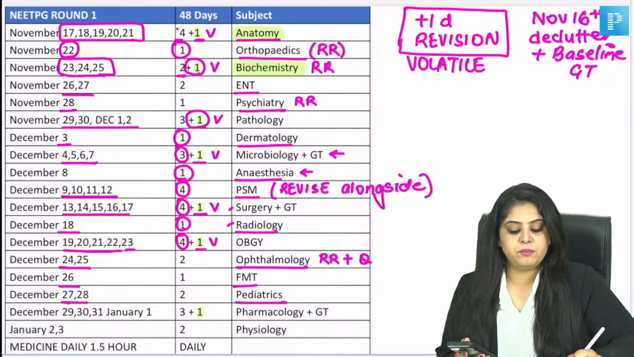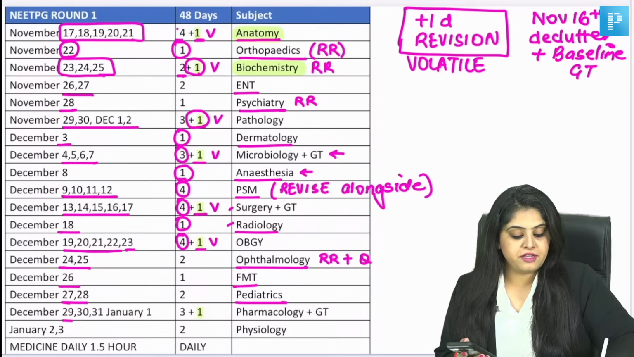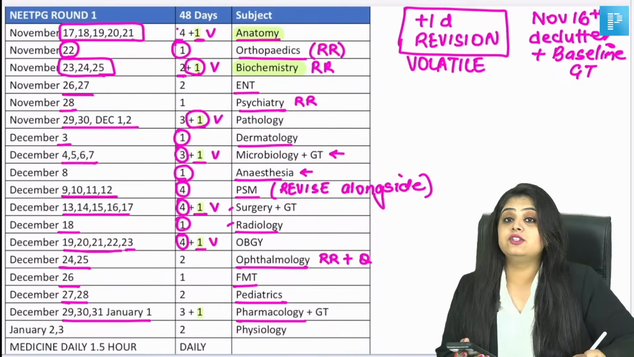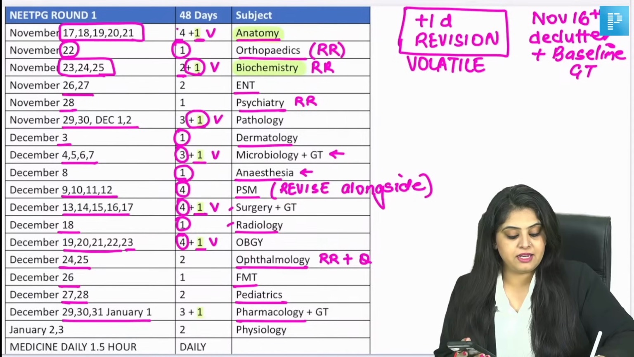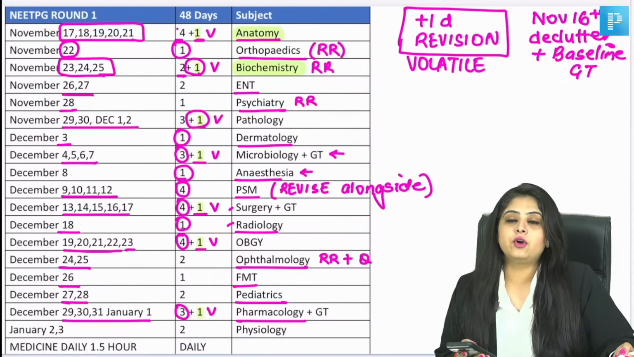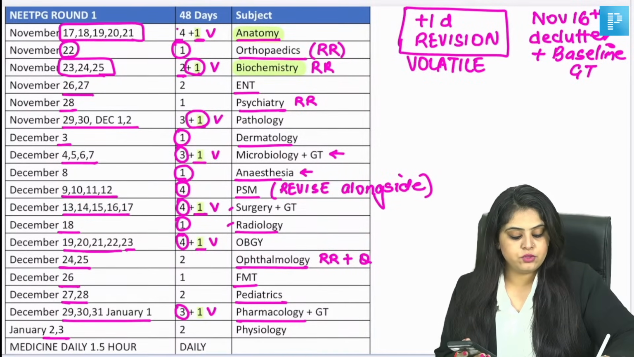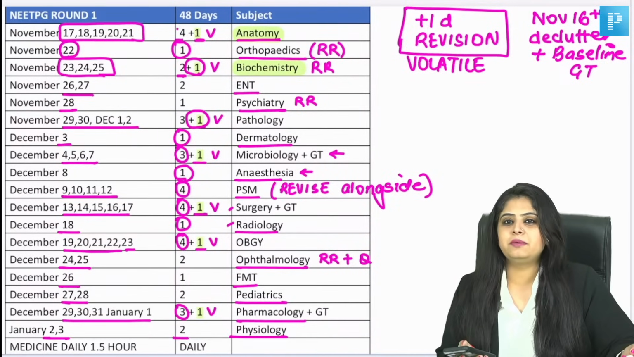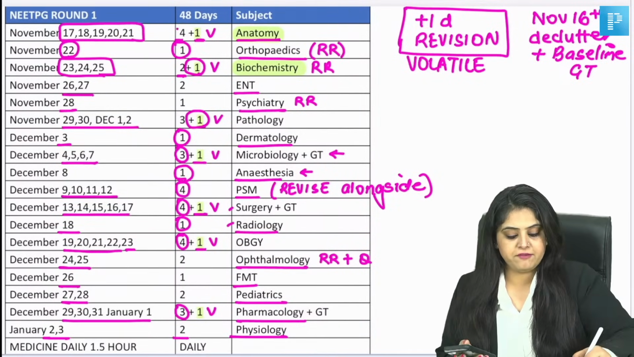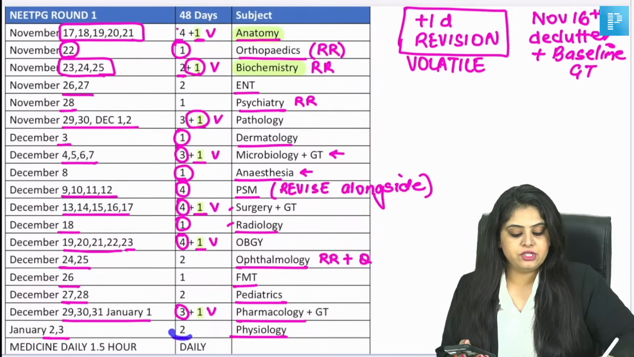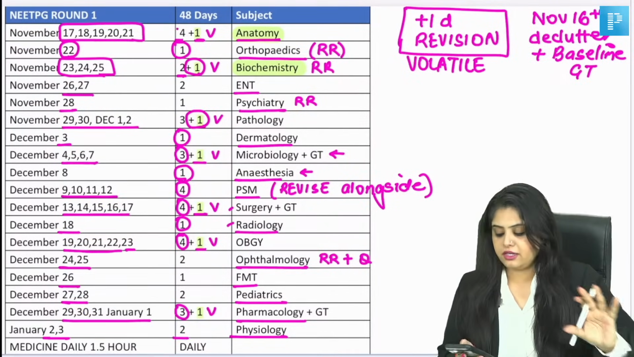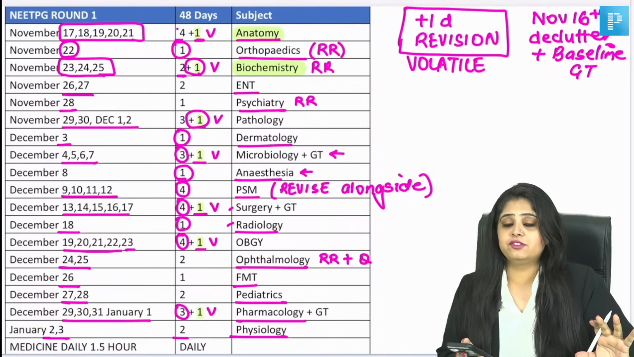2 days we've kept for pediatrics. 4 days we've kept for mega pharmacology, which means again volatile wala hai, to 3 days of revision, 1 day for volatile topics that you have to revise. That is again something settled. Then we've kept 2 days for physiology. Physio I've kept in the end because if you've read everything up till now, physiology then means few graphs and charts extra and this is going to be pretty much settled.